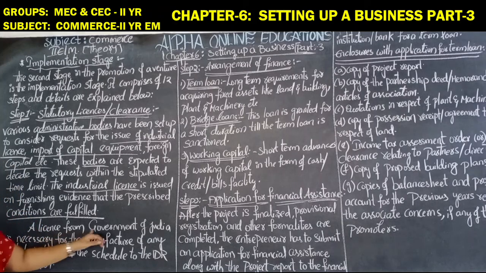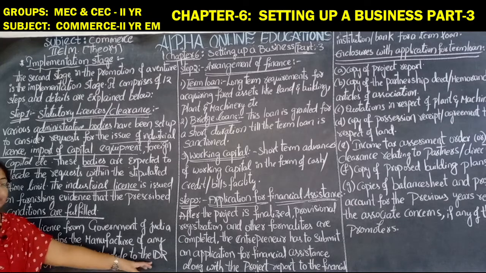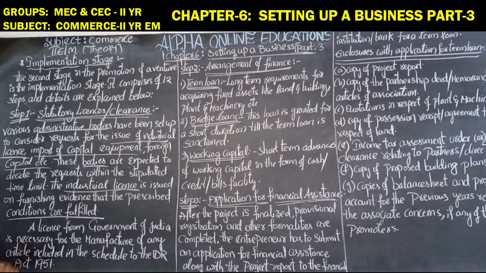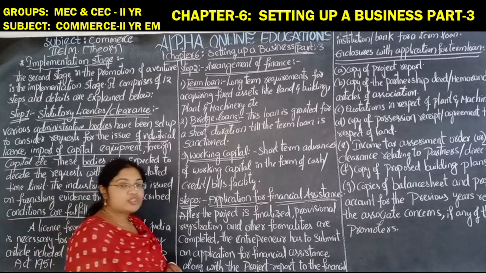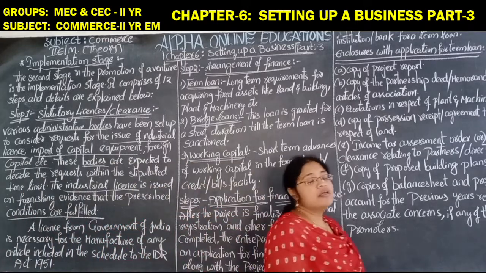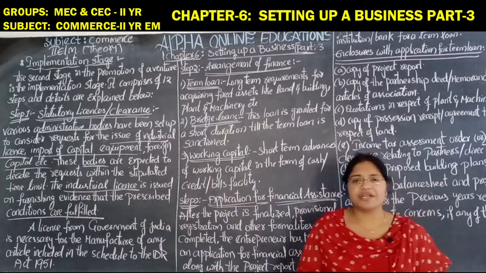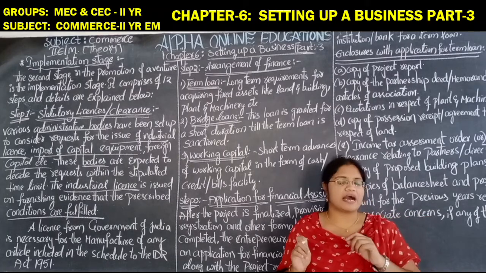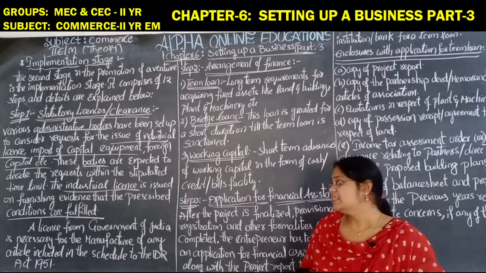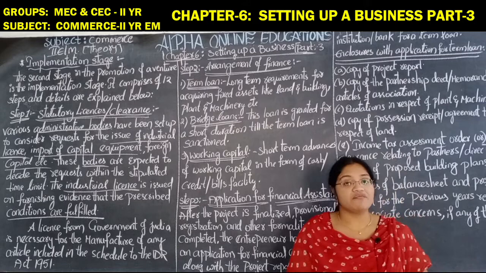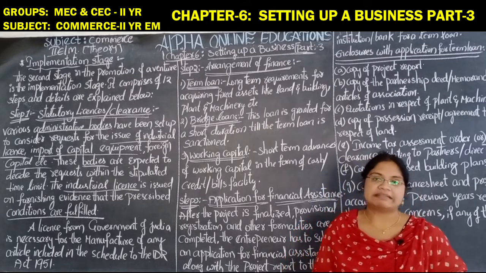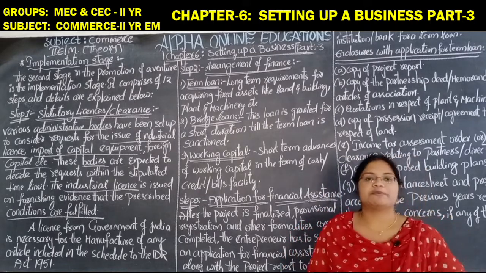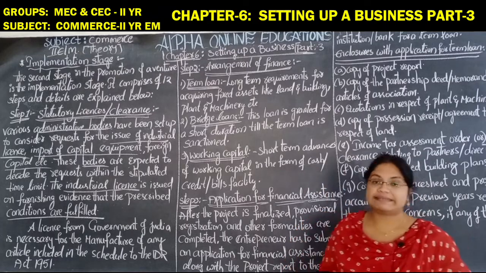A license from the Government of India is necessary for the manufacture of many articles included in the Schedule 2 of the IDR Act 1951. So in order to manufacture so many things in India, a license is needed. According to the IDR Act 1951, certain types of goods are there in that act. For such types of goods, the license is a mandatory thing.